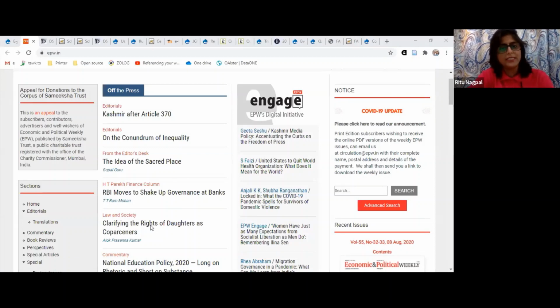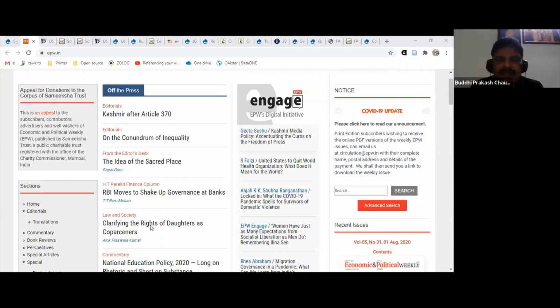I'll give you a simple example. Now, if I take my ID, it is ritunagpal@jeju.edu.in. So everything before the @ is ritunagpal, and I will be adding ritunagpal and the same password which I use for my email ID. So that is done, and I am just there on the page to access all the e-resources.